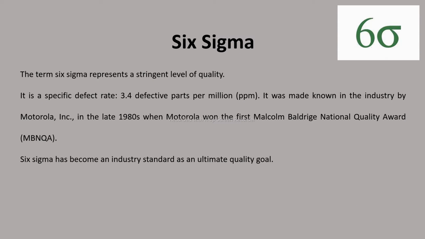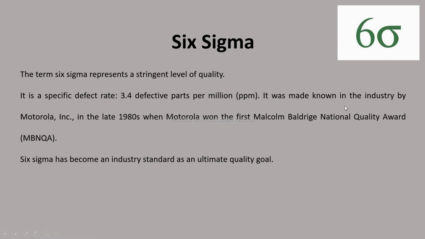Next, we will see one more important concept, that is Six Sigma. It is not only related to the software field, it has many applications in manufacturing, and many companies are using this Six Sigma concept. What does Six Sigma tell? The term Six Sigma represents a stringent level of quality, meaning we are very strictly maintaining quality. It is a specific defect rate, 3.4 defective parts per million. We will come to know this value when we see a few more slides.